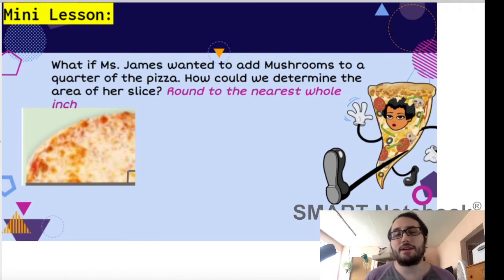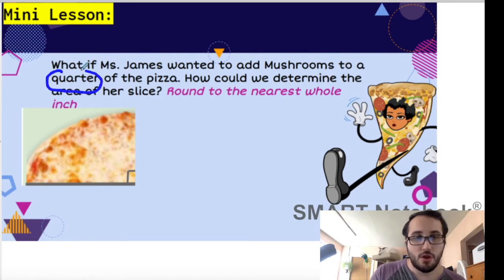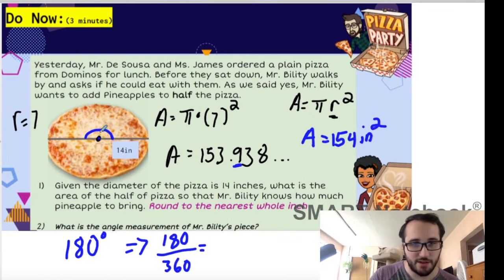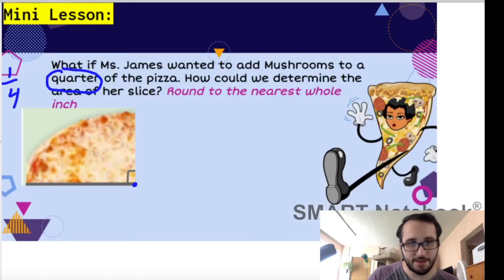So the first thing that you want to think about is, she wants to add it to 1/4 of a pizza. 1/4 is 1/4. So what we could do is we could find the area of a pizza. Remember, this is the same pizza. Remember, this is the radius. We just cut the picture. You can see that I literally took this part of the pizza, and that's here. So this is 7 inches. So the area of the pizza, area is pi r squared.